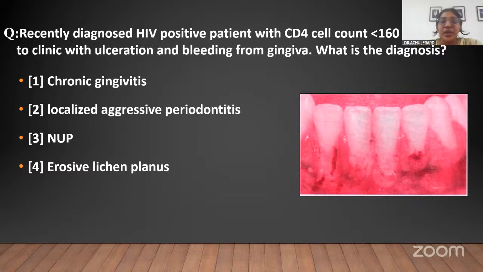Now what you need to know is what the gingival or periodontal manifestations are in an HIV patient. There are two: ANUG or necrotizing ulcerative periodontitis, and also linear gingival erythema. Among the options, one of the things I told you is there, NUG or necrotizing ulcerative periodontitis. So it is, of course, the answer for the question.